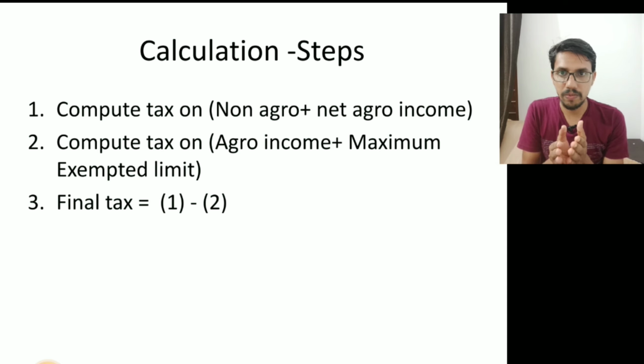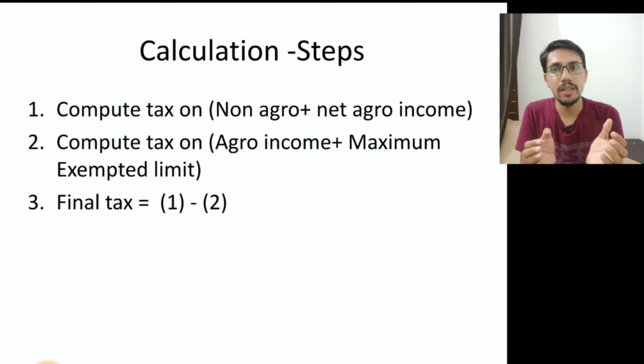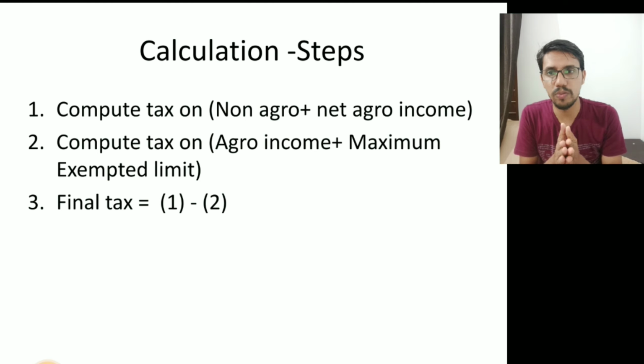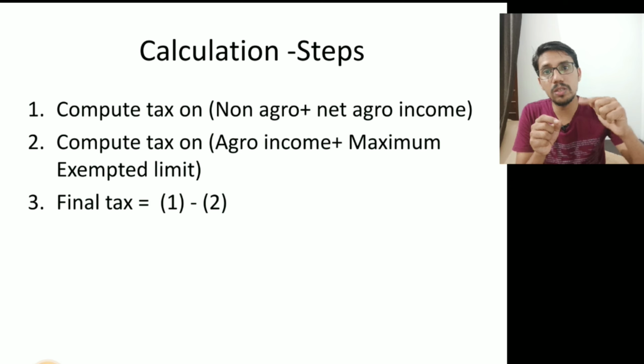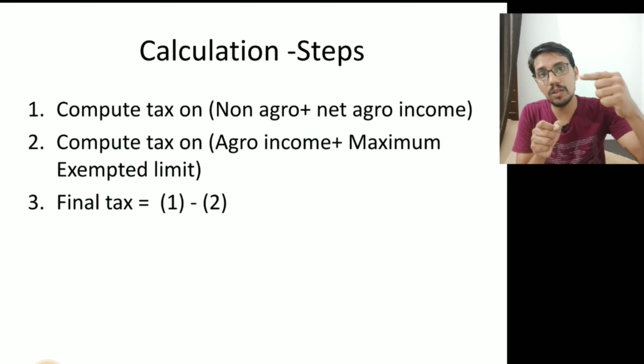Add both these incomes. Now, in the second step, you have to add your agricultural income and the maximum exempted limit, that is 2,50,000 in the case of a general person, plus your agricultural income. First, your total non-agricultural income is added with agricultural income.